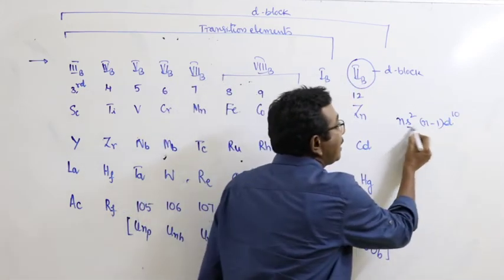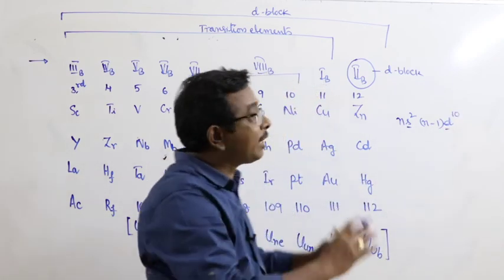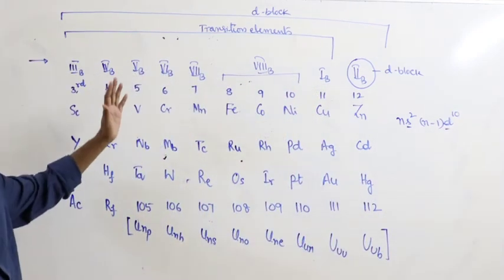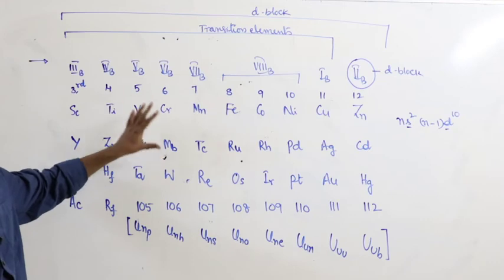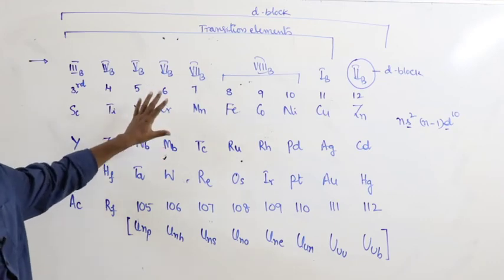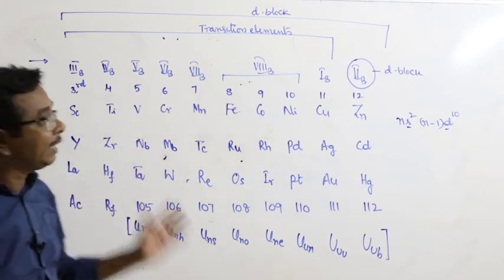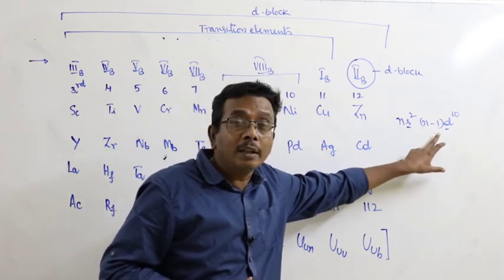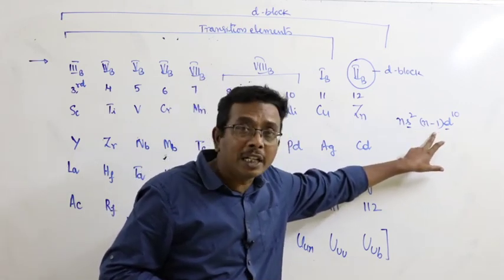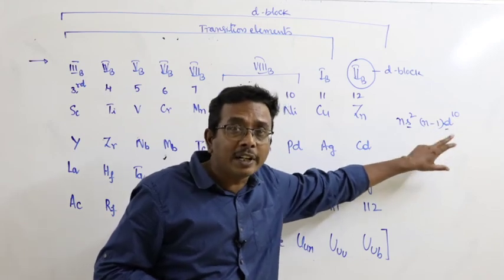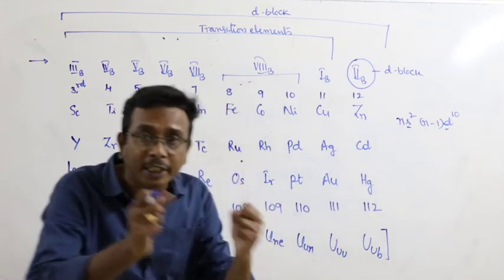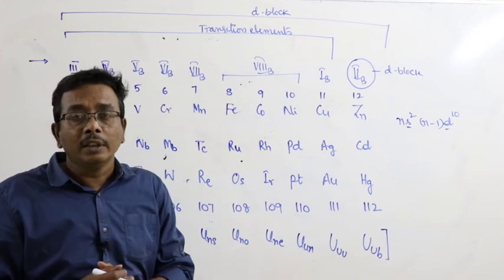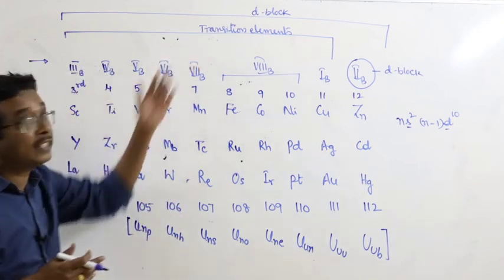Here both s and also (n-1)d orbitals are completely filled. They do not exhibit the special or peculiar properties of transition elements. Means here the outermost s orbital and the d subshell of the penultimate shell, (n-1)d and ns orbitals, are completely filled. And previously, how can you define transition elements?